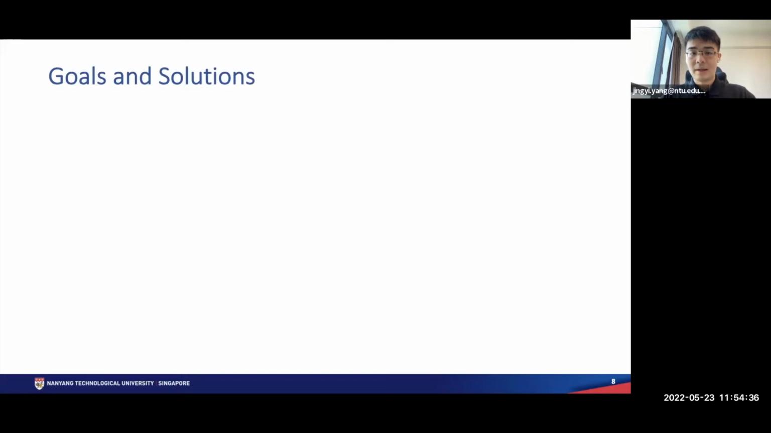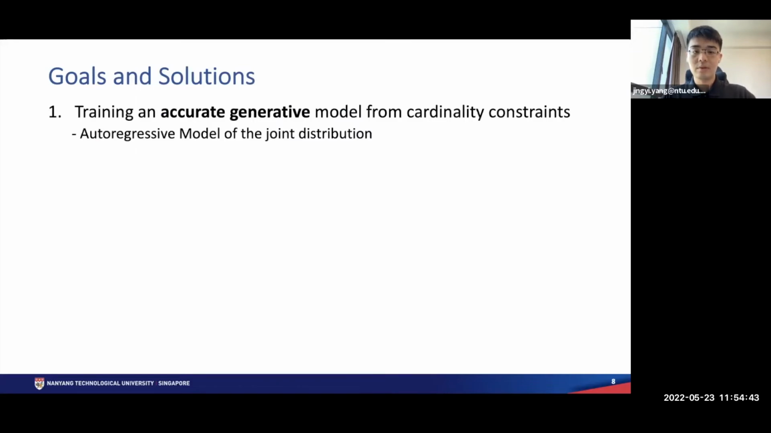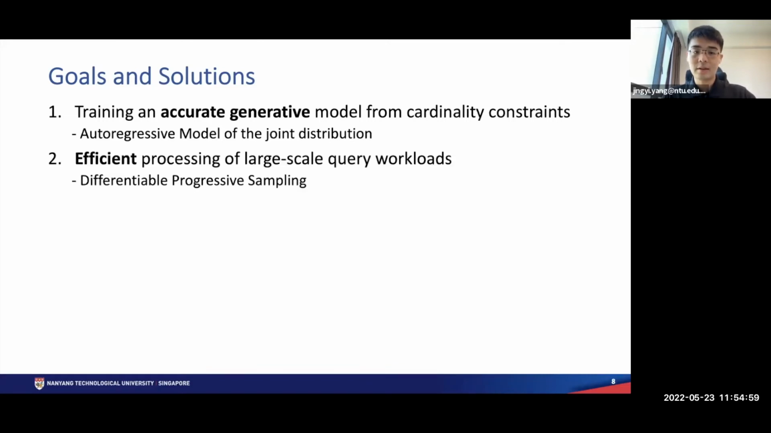With those problems in mind, we present the goals and solutions of our approach. The first goal is the training of an accurate generative model from cardinality constraints, so we can generate the database by sampling from the generative model. To this end, we propose to train an autoregressive model of the joint data distribution. The second goal is the efficient processing of large-scale query workloads. We propose to use a technique called differentiable progressive sampling to train the autoregressive model.